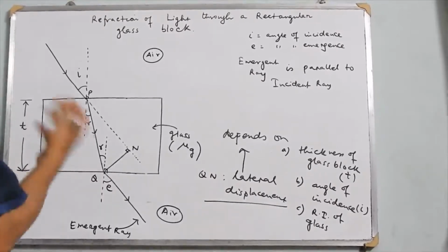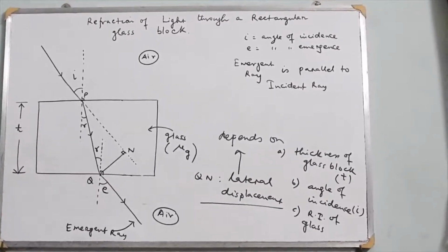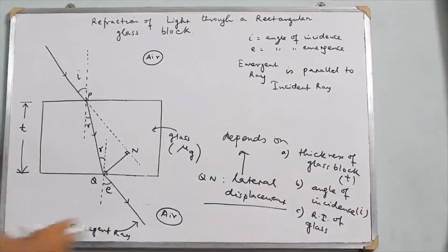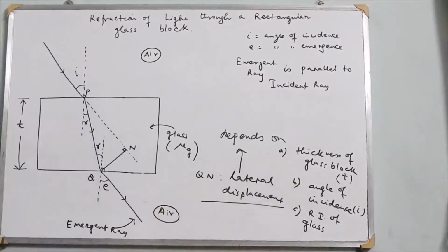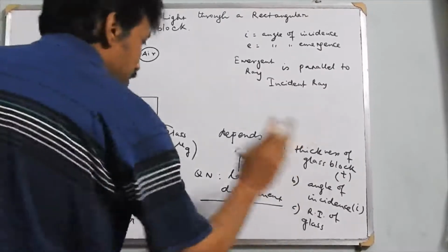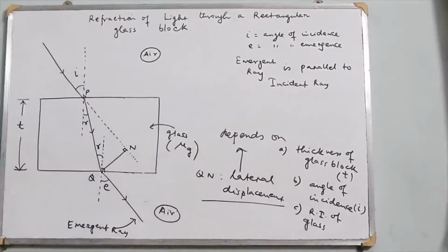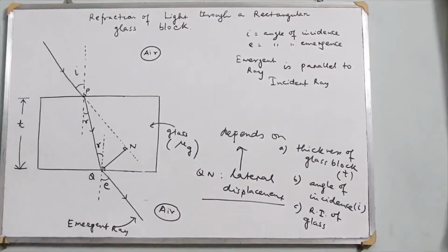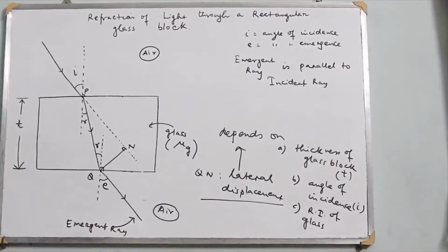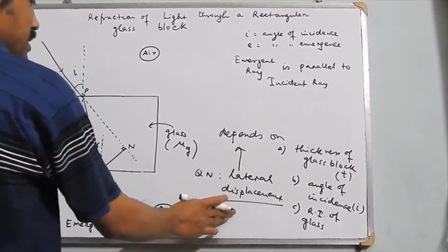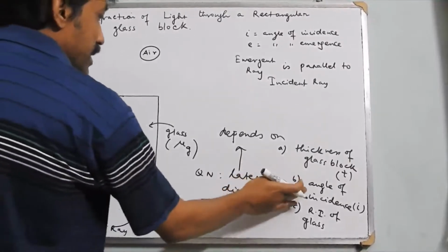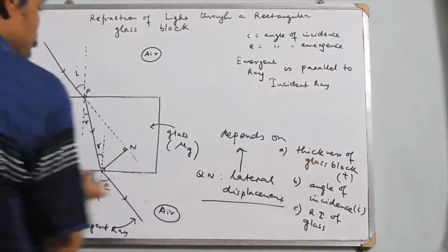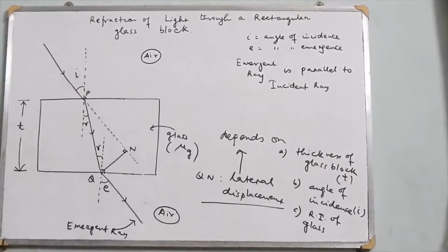Lateral displacement increases with increasing thickness of the glass block, it increases with increase in angle of incidence, and it also increases with increase in the refractive index of glass. You can take different types of glass, you can take borosilicate glass, Pyrex glass, different types of glass are available. So if the refractive index of glass increases, lateral displacement will increase. If the angle of incidence increases, lateral displacement will increase. If the thickness of the glass block increases, lateral displacement will also increase.